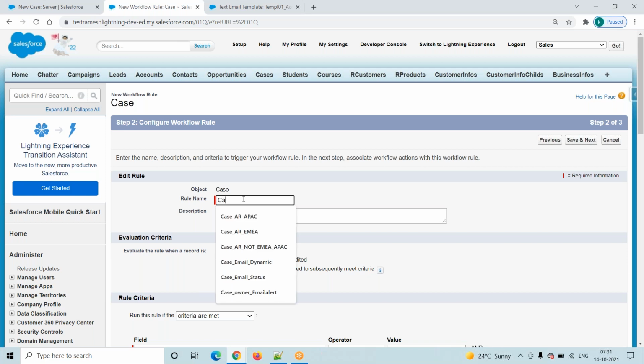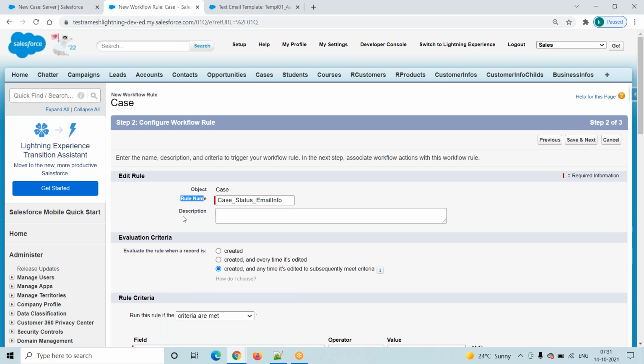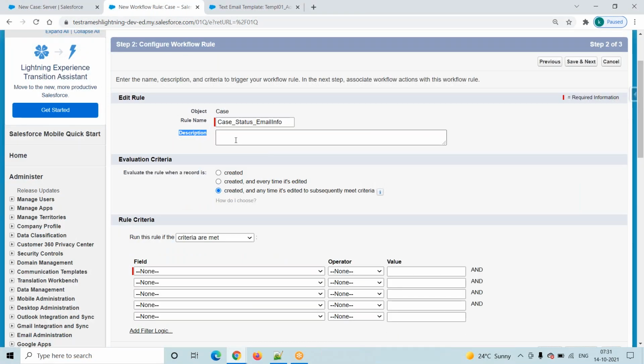What is your rule name? Just case status email info, any name, it doesn't matter, but some meaningful name. Description also you have to provide, based on which requirement we are creating this workflow rule. And the next one is evaluation criteria. First we are going with the first option. We will discuss the remaining options in the next session.